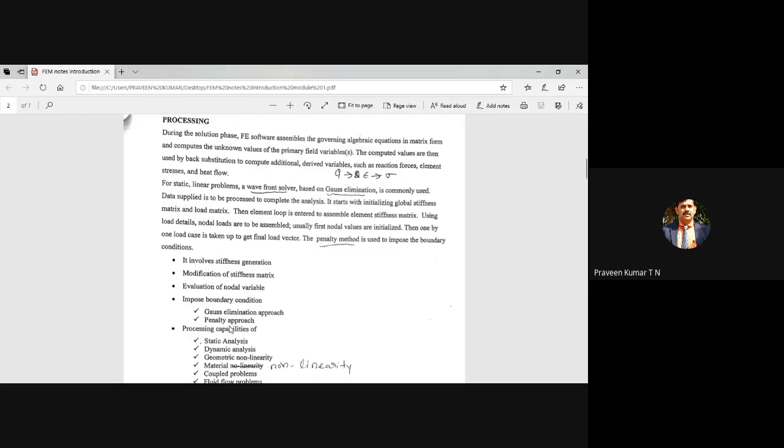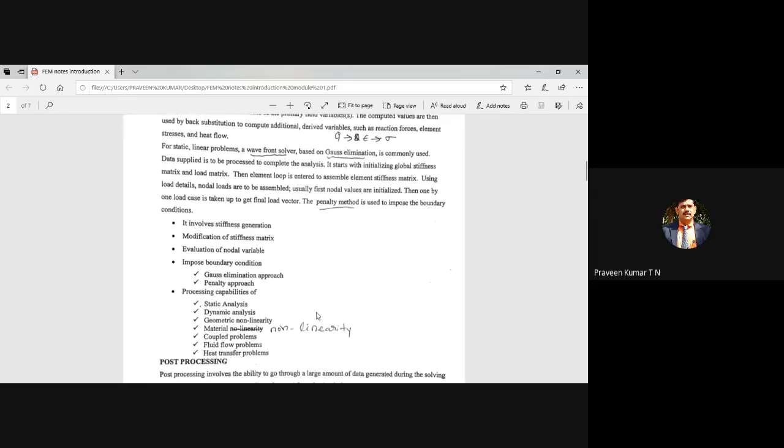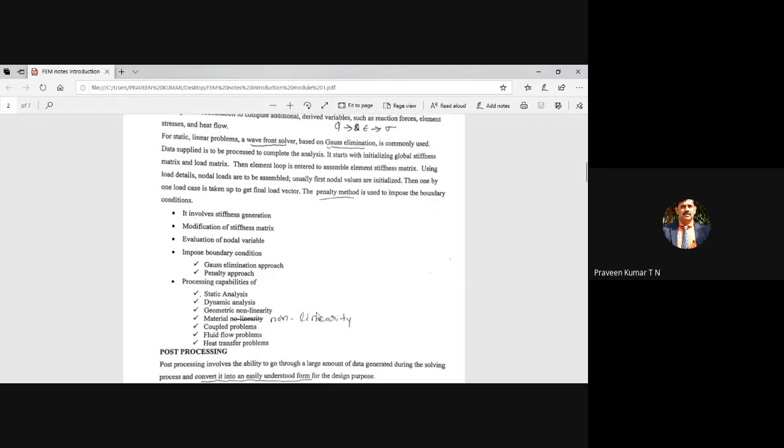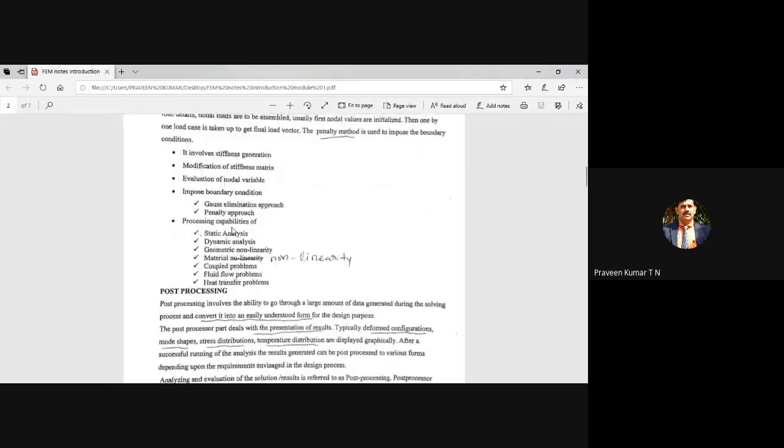Then impose boundary condition by the elimination approach, not Gauss elimination, or the penalty approach. Then there is the processing capability of your processor, because there may be static analysis. Whatever software you are using, it is mainly used for static analysis. When you go for dynamic analysis with a small model with a minimum number of elements, we can do it. But if you go for high-end dynamic analysis, then we require another version.